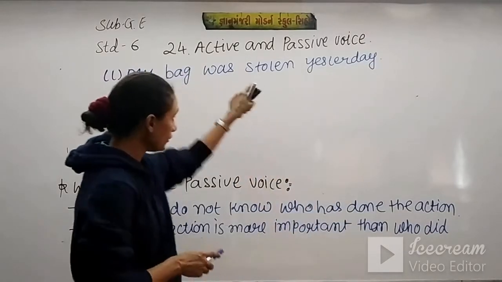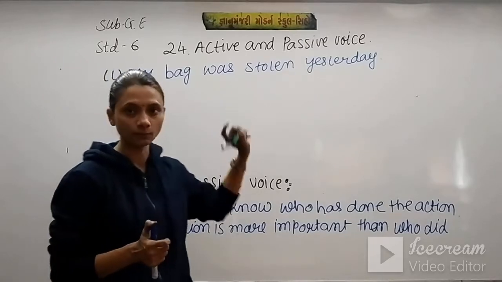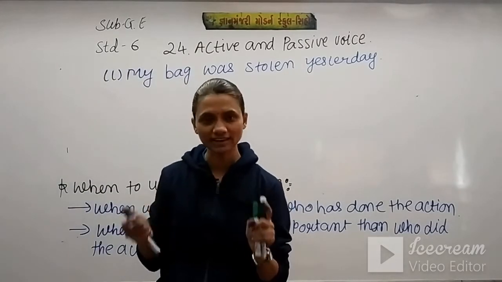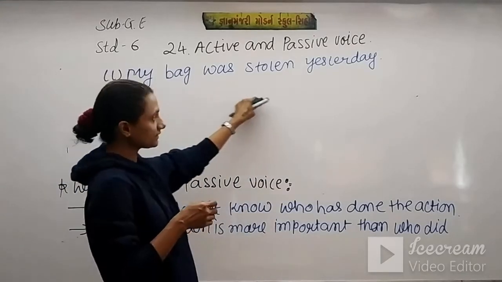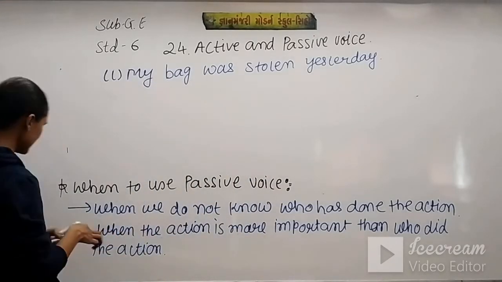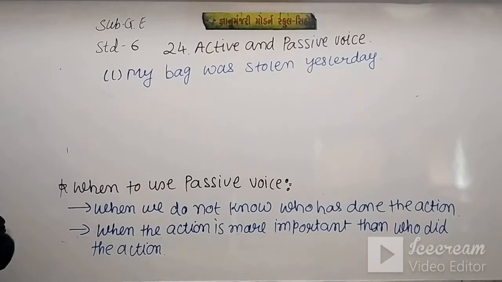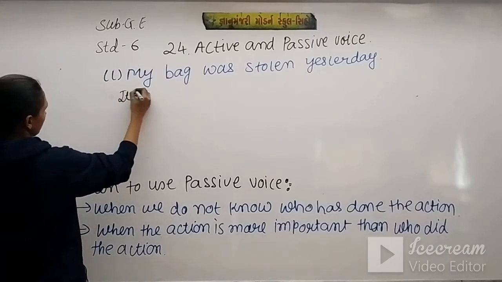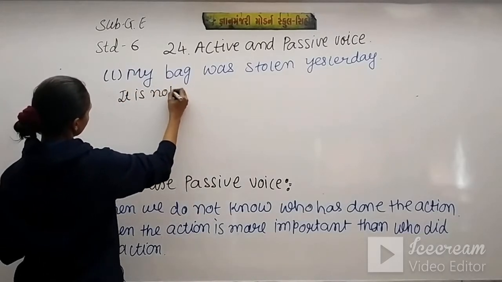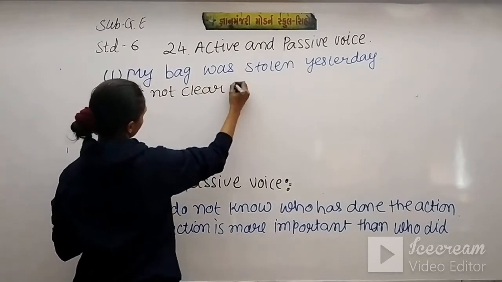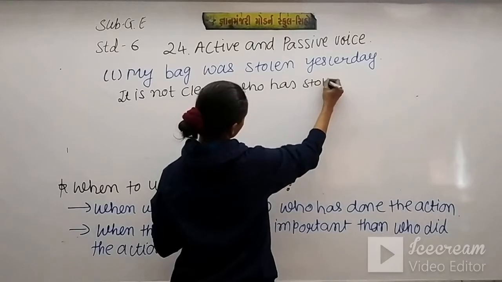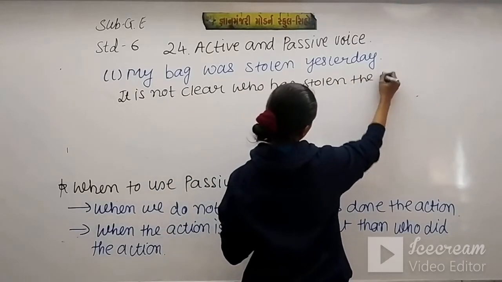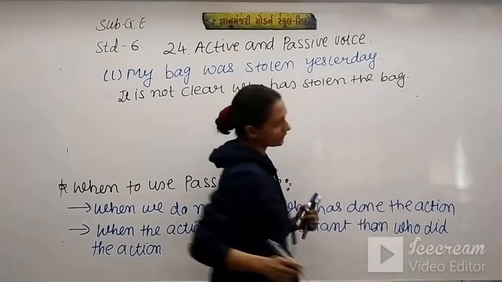So here we don't know who has stolen the bag. Means the doer of the action, the subject of the action, we don't know. So we can say that this is an example of passive voice. It is not clear who has stolen the bag. This is example number 1.